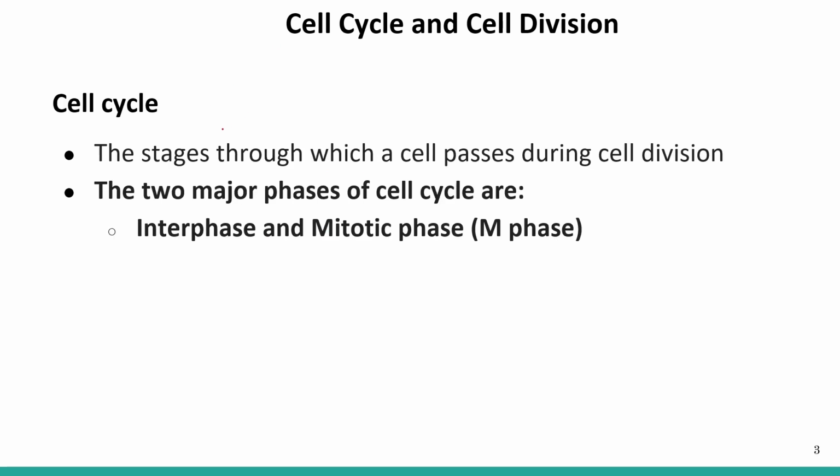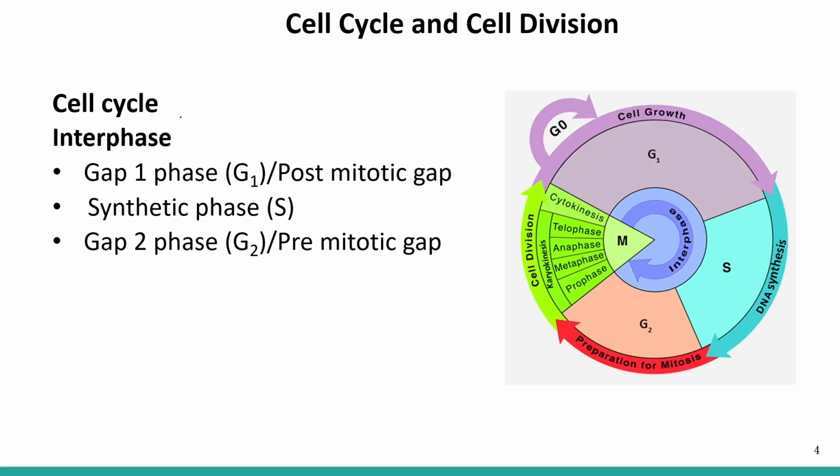So let's talk about cell cycle now. How can we define cell cycle? Cell cycle is simply the stages through which a cell passes during cell division. The cell cycle is basically divided into two major phases. First one is the interphase, and second one we call the mitotic phase, also known as the M phase.